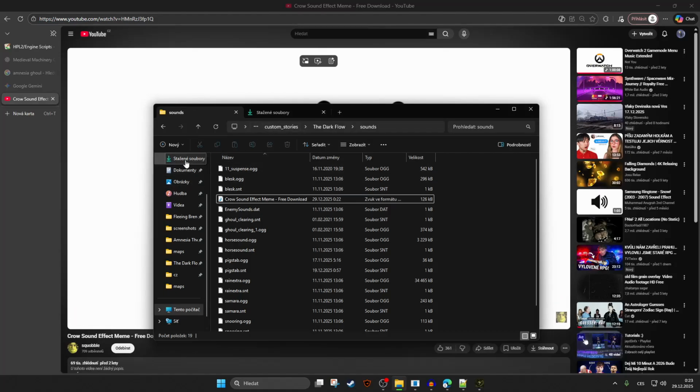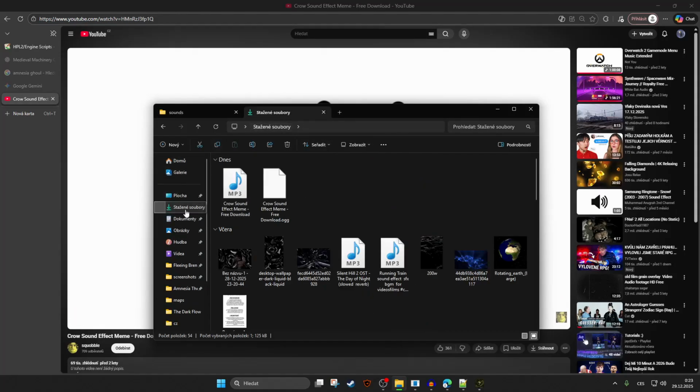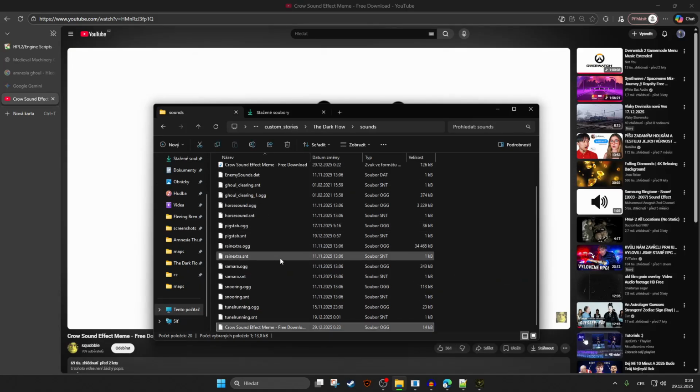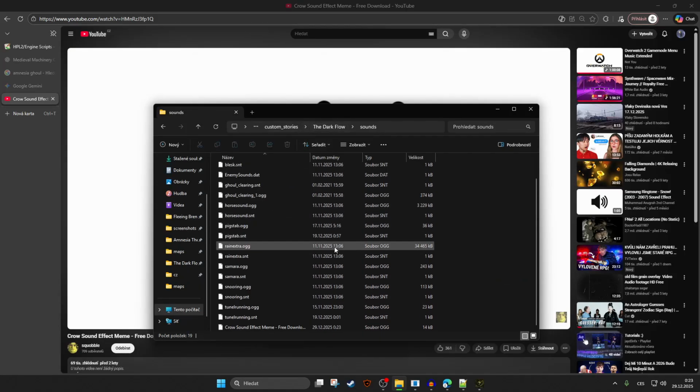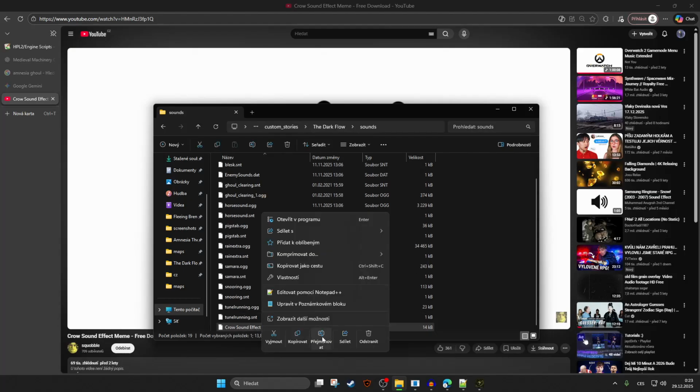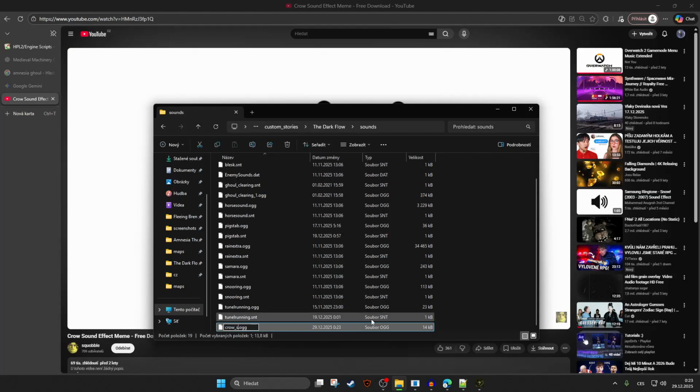So now we have it. And now, as you can see, we have the OGG file. So this is what we're gonna put here. We're gonna delete this MP3. We have the OGG here. We're gonna name it somehow, so let's say crowsound. And as you can see, it's OGG.